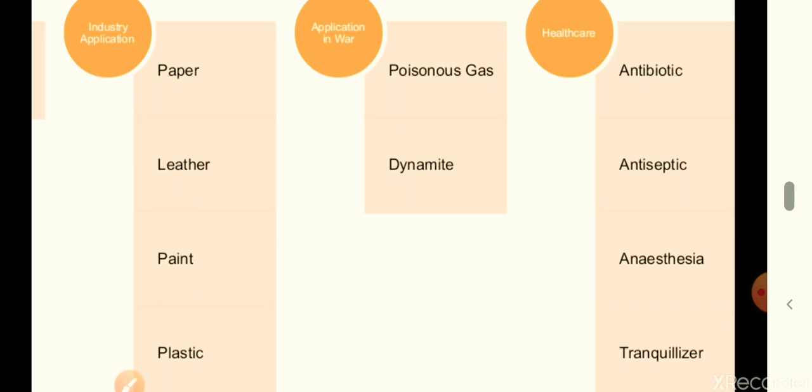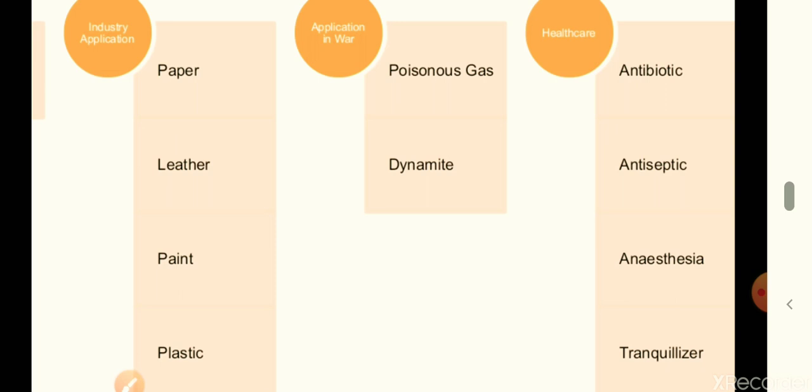Anesthesia are those drugs which are given to the patient to make them unconscious, so that their operation can be done easily without them feeling the pain of that operation. Antiseptics are used to stop infection, and a very common and well known antiseptic is Dettol. Antibiotics help to cure disease and infection, and a very well known antibiotic is azithromycin.